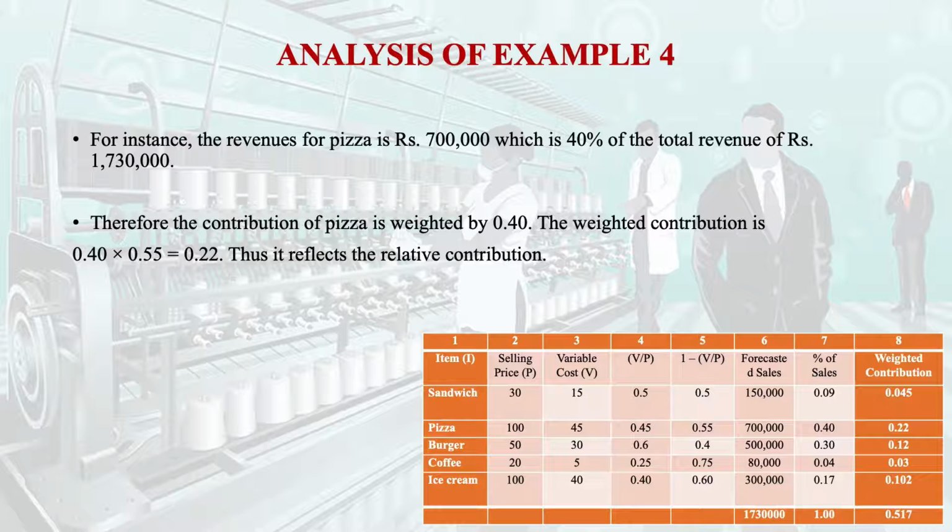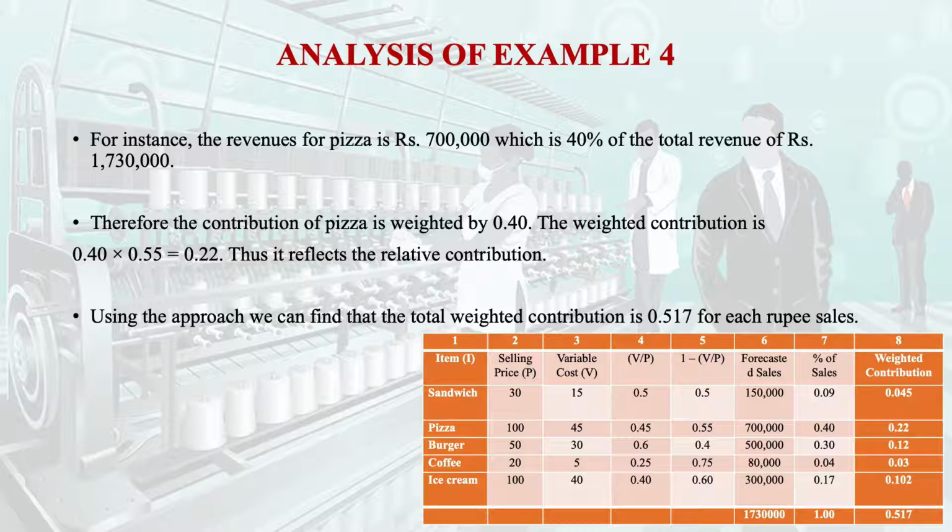Therefore, the contribution of pizza will be weighted as 0.40, and if you just find out the weighted contribution, then we will multiply 0.40 by 0.55, which is 0.22. Thus, it reflects the relative contribution for pizza if we are combining all 5 products.